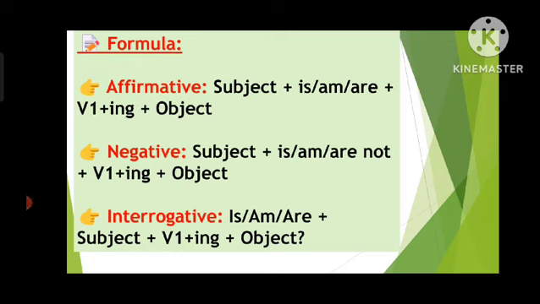Formula of affirmative sentences: subject plus is/am/are plus verb-ing plus object. Some examples like she is reading a book now. Negative sentences: subject plus is/am/are plus not plus verb-ing plus object. Example: they are not watching TV. Interrogative sentences: is/am/are plus subject plus verb-ing plus object. Examples like, are you listening to me?